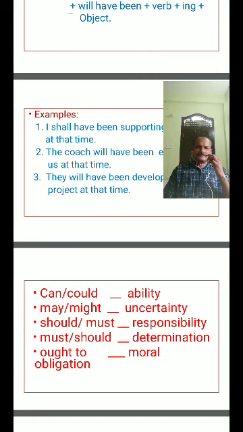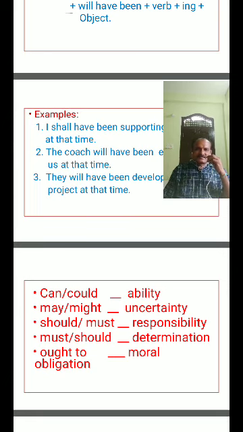Now, after careful examination of the sentence structures, we have some similarities from one tense to another. Come to the first, present tense.